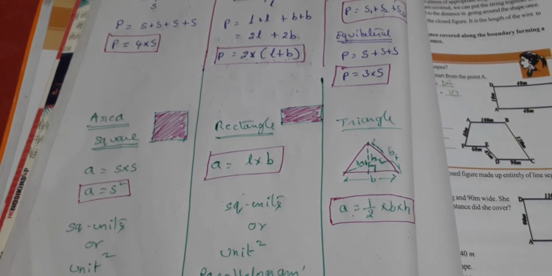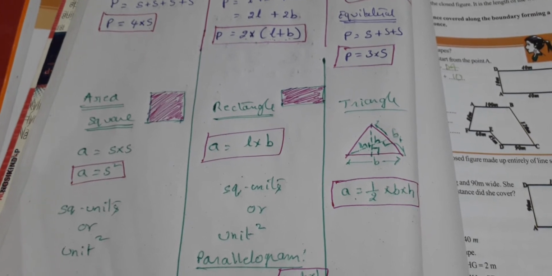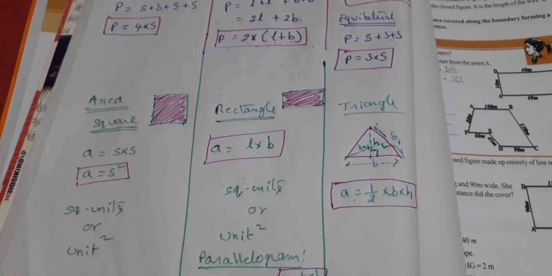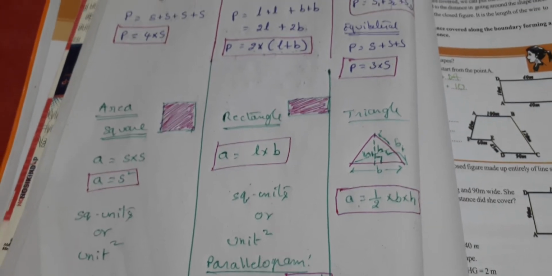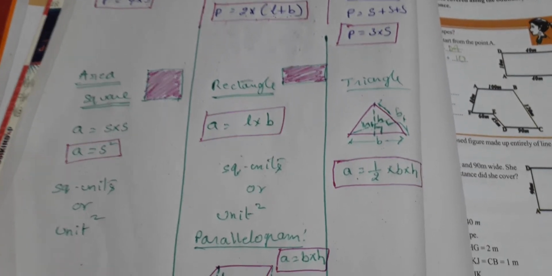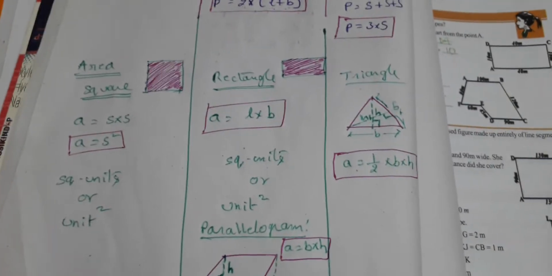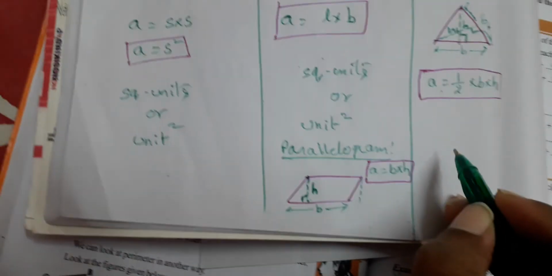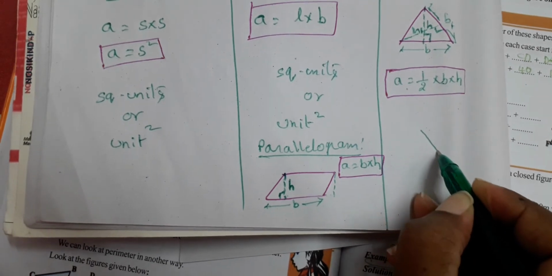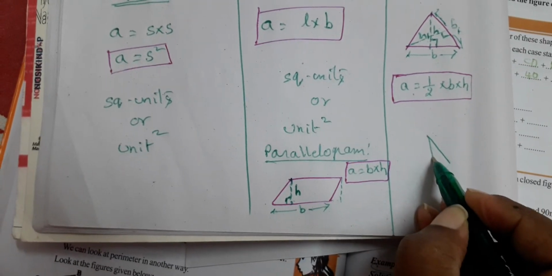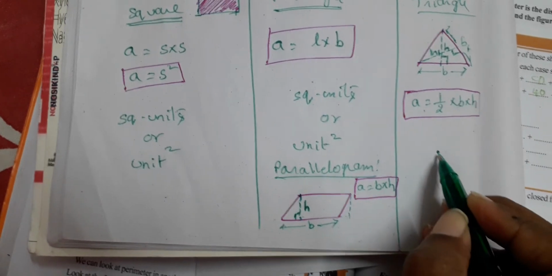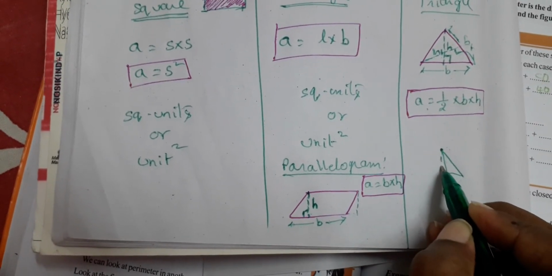And also remember one more thing, altitude is the one which should be drawn perpendicular to the opposite side from a vertex. As an example, I have given you this already in the test also. Suppose I draw my triangle like this, and this is the vertex, so my altitude is like this.